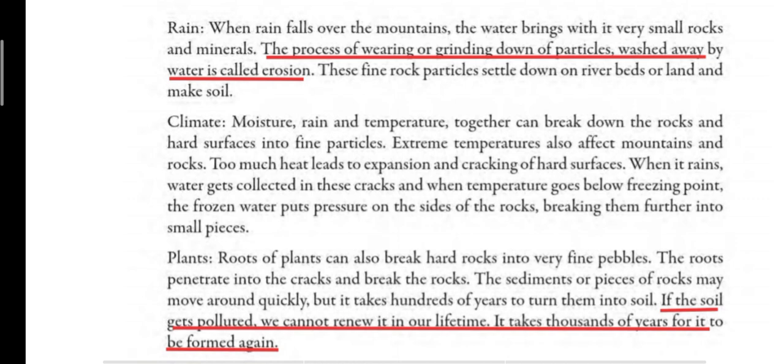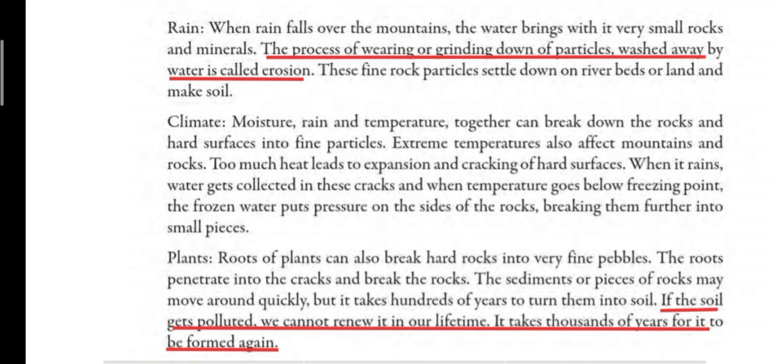The process of wearing or breaking or grinding down of particles, and then washing away of those rock particles by rainwater, is termed as erosion. So here erosion of the mountain takes place due to the falling of rainwater on the mountains.